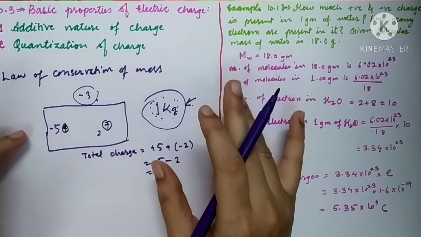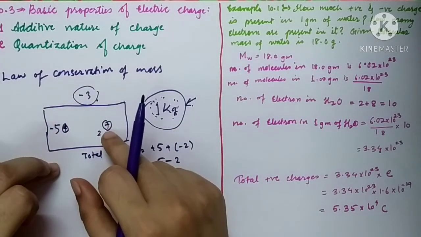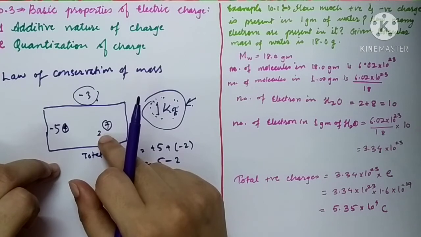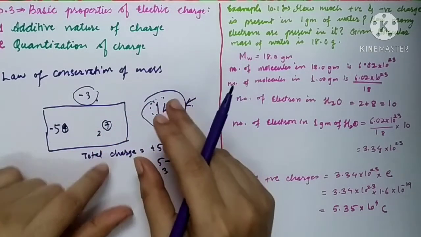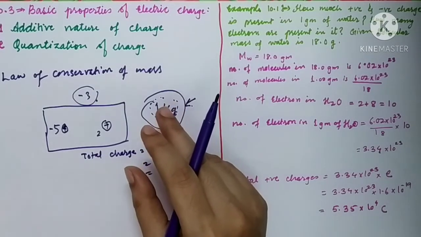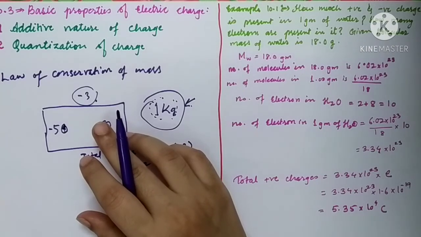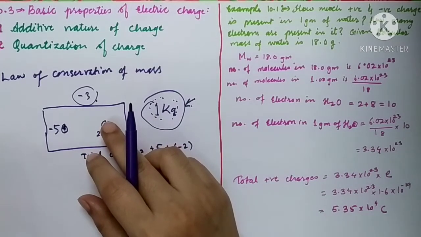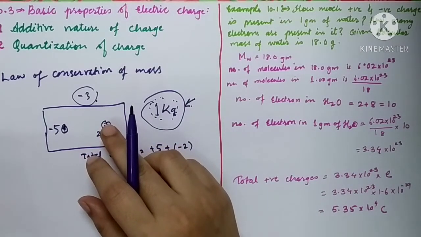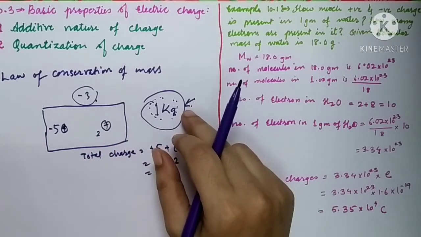So what have you done, student, over here? You have added all the charges present on the object, whether they are positive or negative. In order to calculate the total charge, you have to indicate their sign as well, positive as well as negative, to find the total number. These total charges may be positive, may be negative, depending on the nature of the charges, while in the case of mass, the total mass will always be positive.